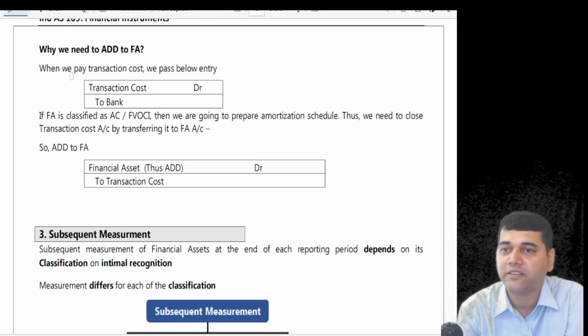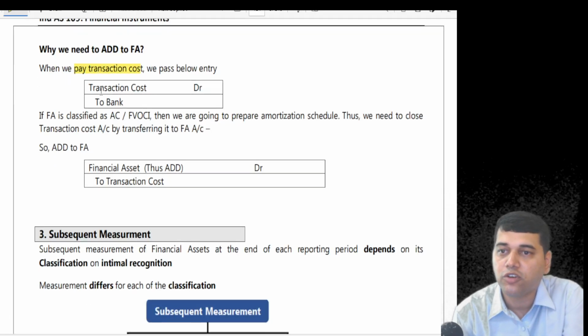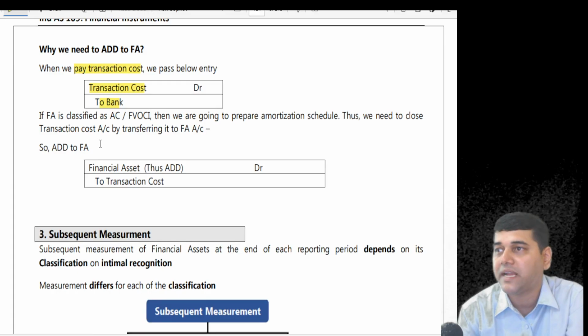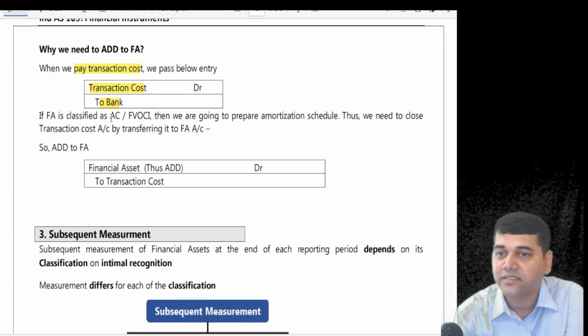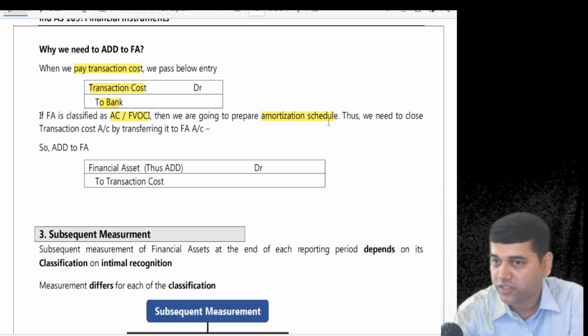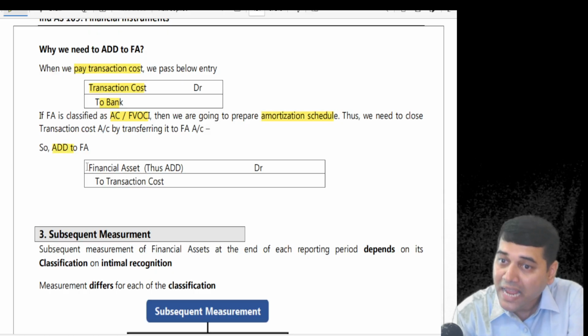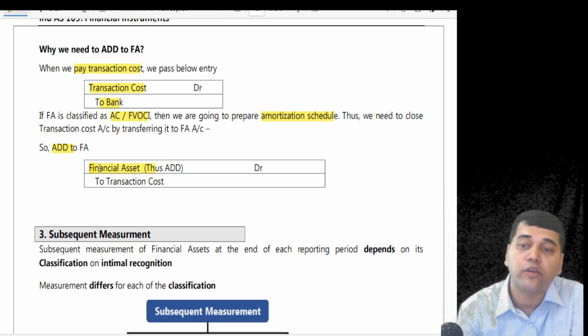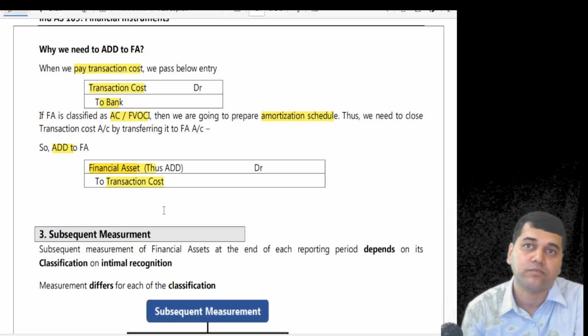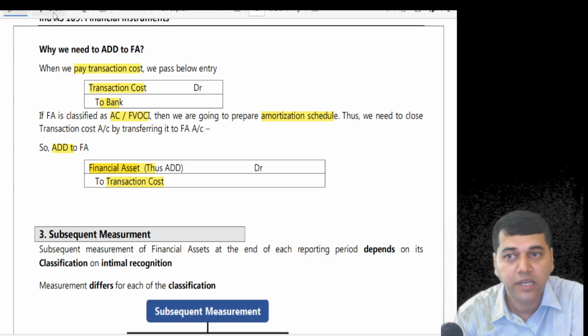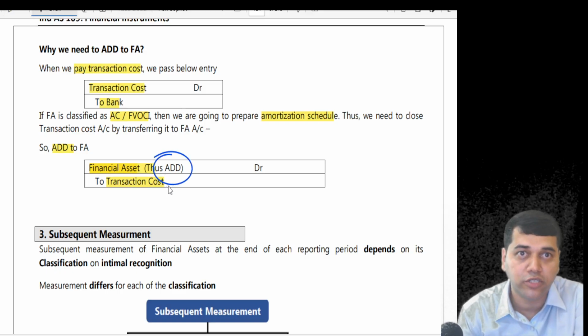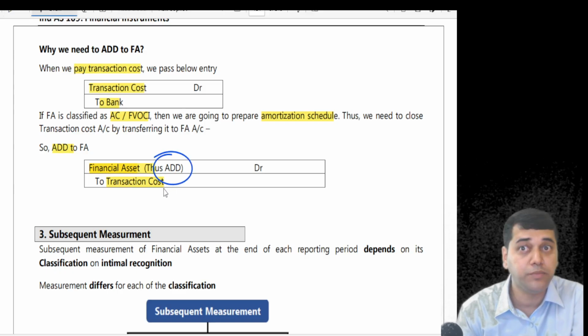So this is my explanation. When we pay the transaction cost, our accounting entry is transaction cost to bank. And since the financial asset is at amortized cost, we are going to prepare an amortization schedule. That's why we have to add to the financial asset, because our accounting entry is financial asset to transaction cost. So are you clear about the logic of adding transaction cost? If somebody asks you, you should be able to tell.